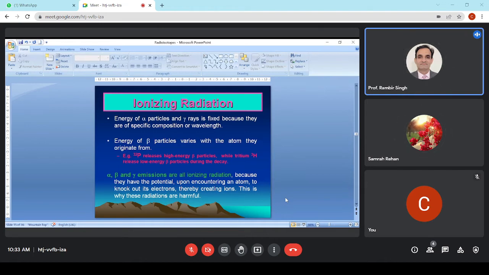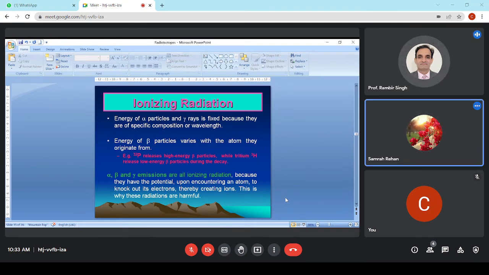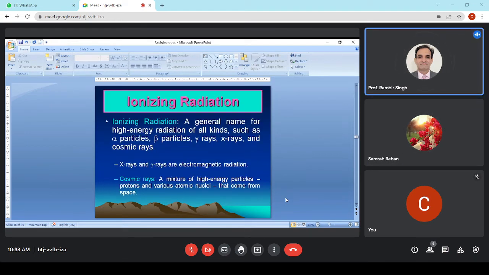Because if we have a stable molecule like DNA or protein and we expose it to ionizing radiation, the structure of the nucleic acid or protein may change. That change may make the protein non-functional, and if it is DNA, it may lead to mutations. Harmful. So we have to avoid these ionizing radiations.